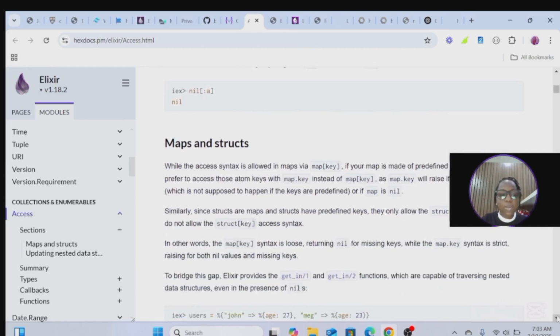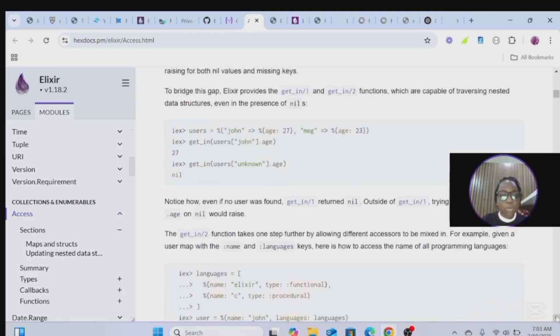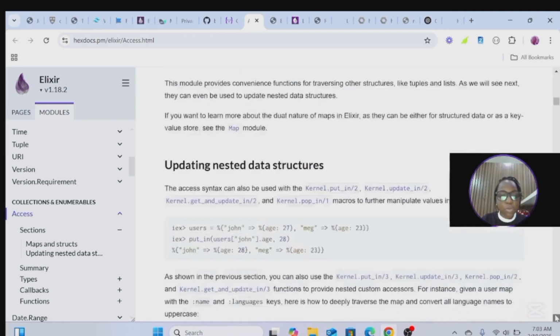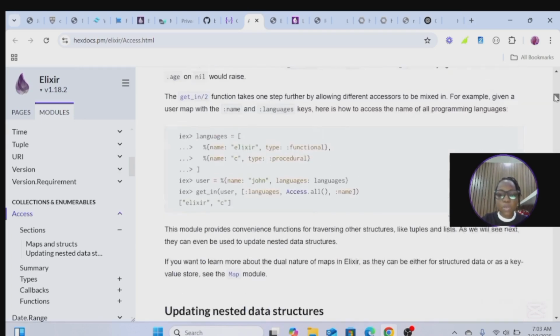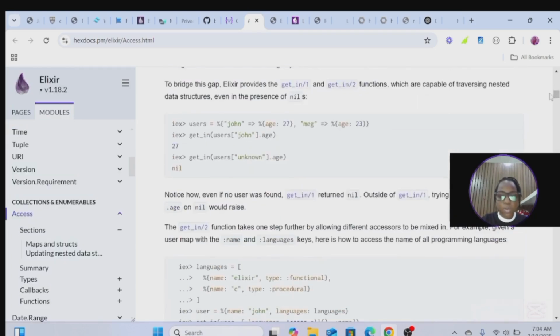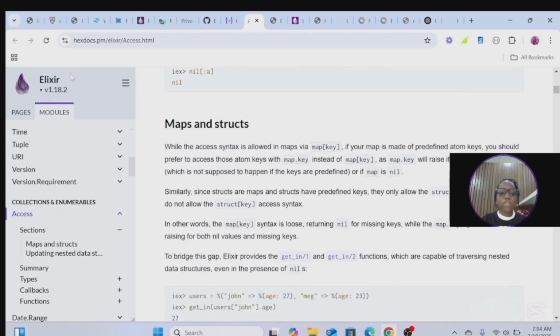Last time we talked about map and struct, so I won't dive into map or struct or updating. Because we're talking about access keys, we're just going to see how map and struct are in line with access.